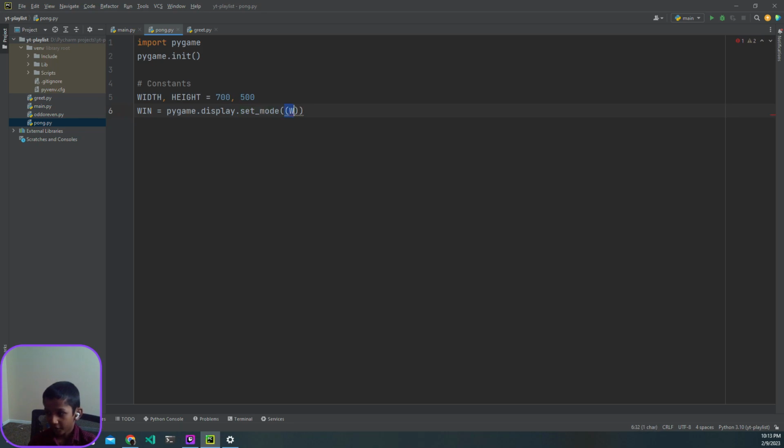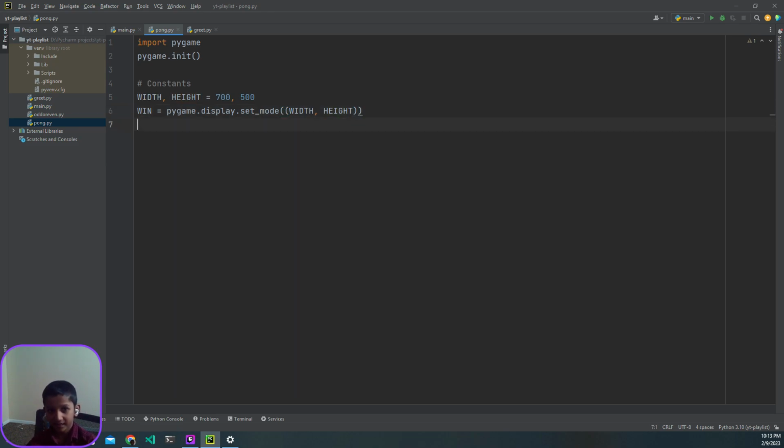This extra pair just means that we're adding a tuple, which is an immutable array, and with this we can create lists that we cannot change. So width and height. We can do that pretty simply.